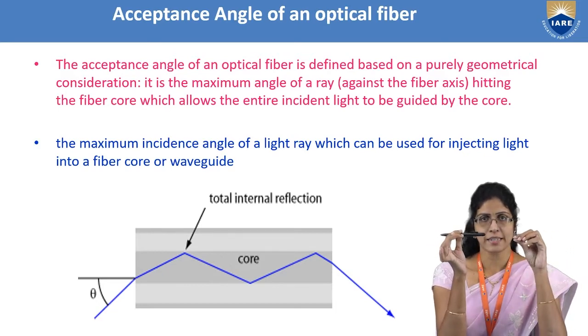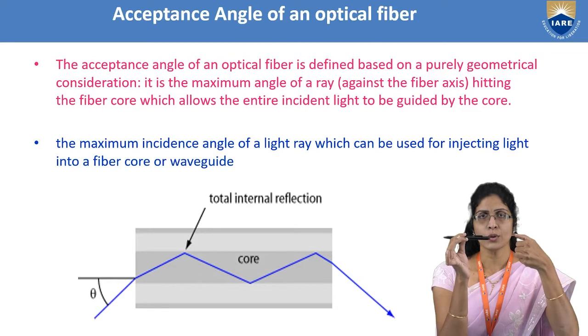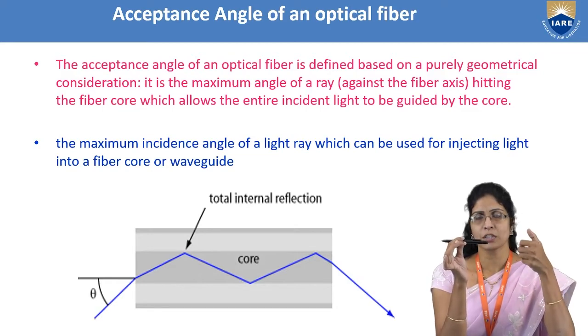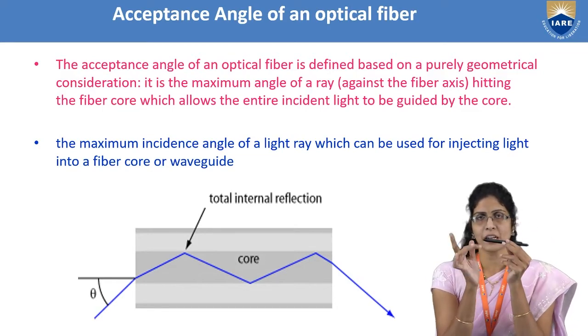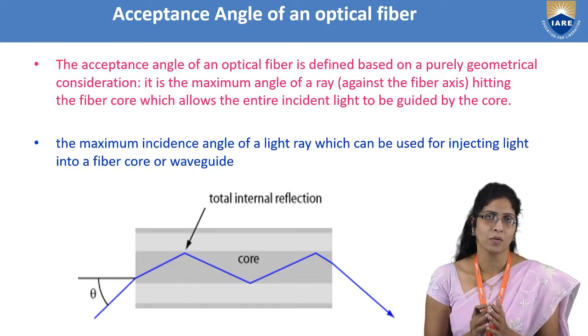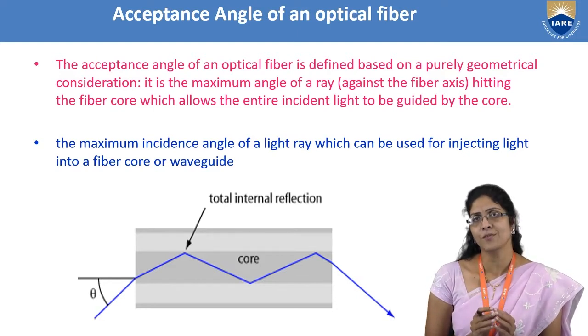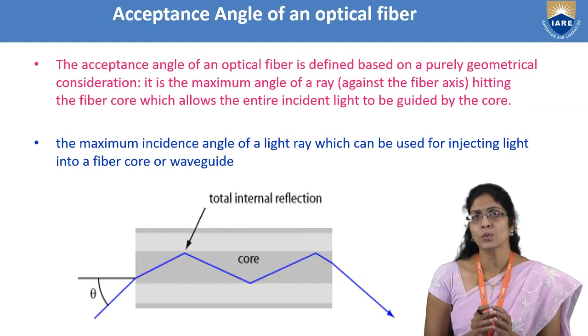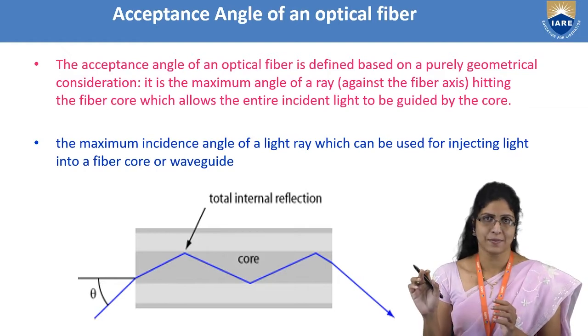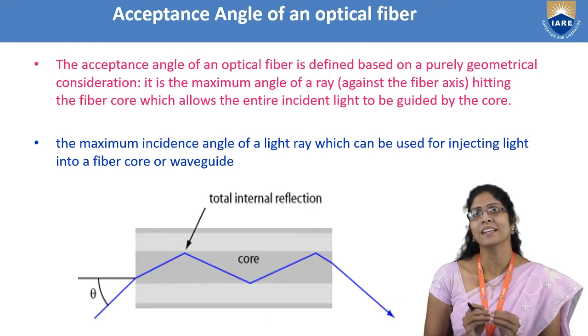If I shine light here, suppose in this hand I have a torch, and I switch on the torch here, do you think that all the light coming from the torch can transmit through the optical fiber and reach the other end? No, it has only a certain amount. It has a certain limit, and that limit depends upon the angle at which the light is incident to the core axis.